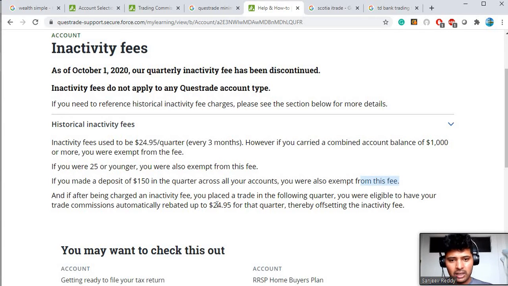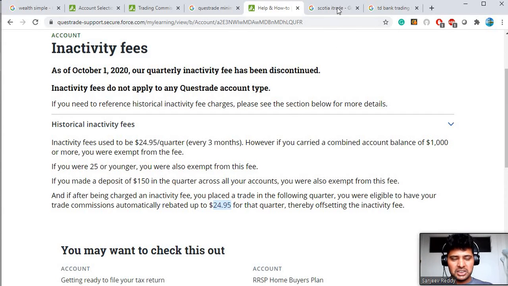Or if you are being charged, once you are charged, after the quarter you started doing the trading actively, then they will give you a kind of discount. They will rebate that $24.95 in your commission. So this is not really a big thing, but I just want to let you know, guys, so that you won't get surprised when suddenly on some day you get charged $24.95 even though you are doing nothing. So this is how you can be exempt from this fee.